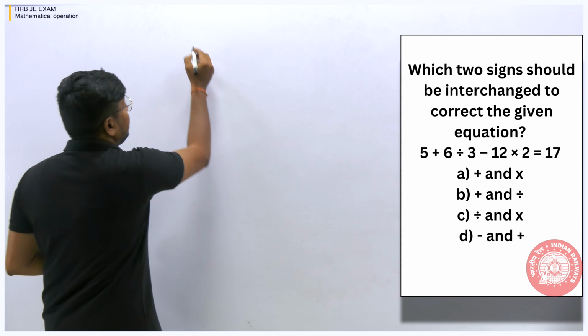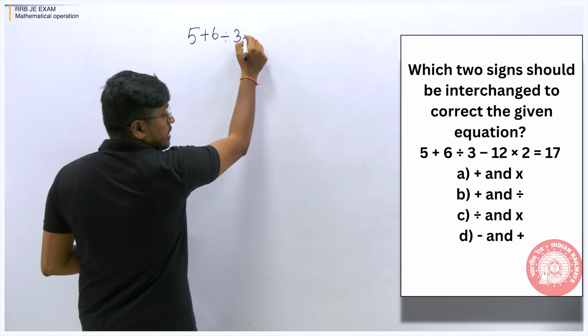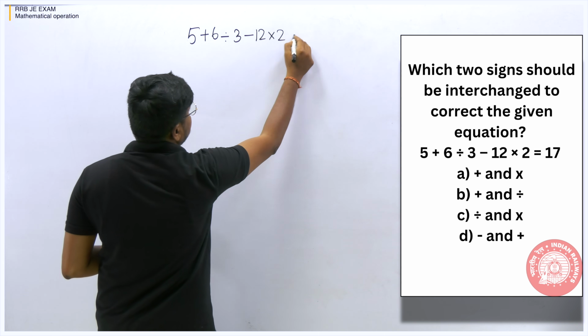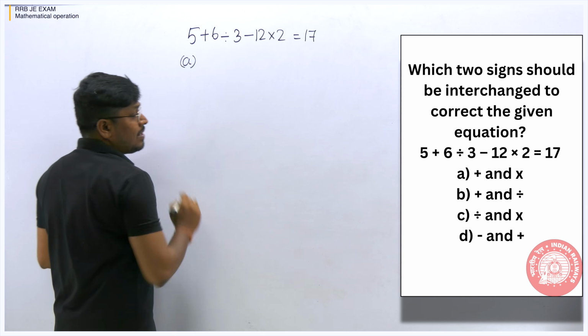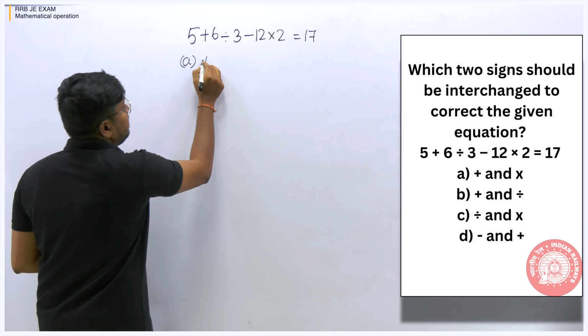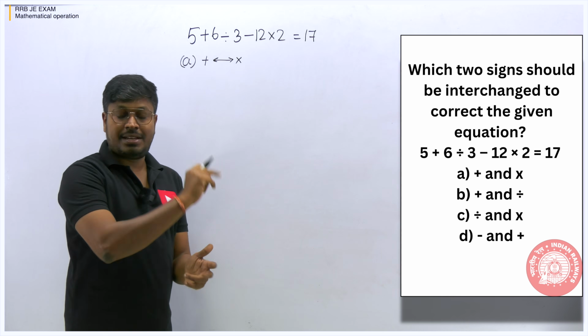Similarly, what they have given is 5 plus 6 division of 3 minus of 12 into 2 is equal to 17. So we have to check the first option. First option is what? Addition and multiplication. That means addition should be interchanged into multiplication, and multiplication should be interchanged into addition.